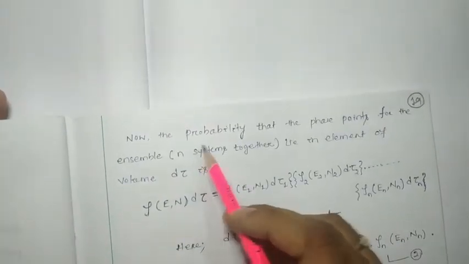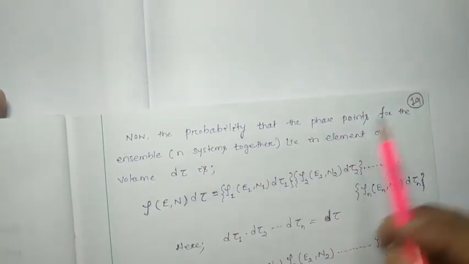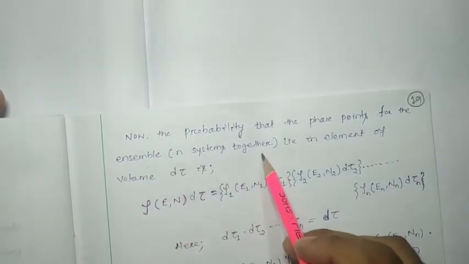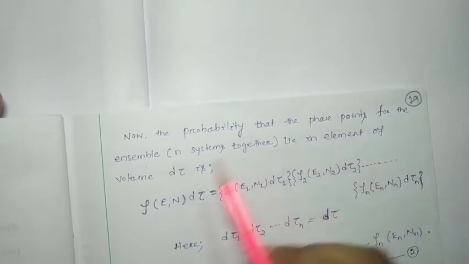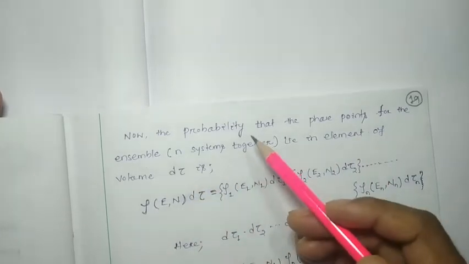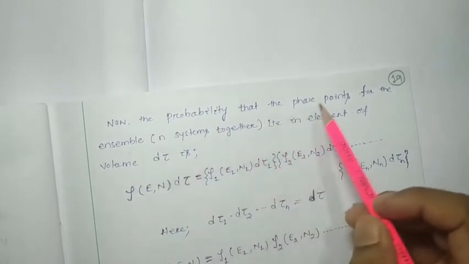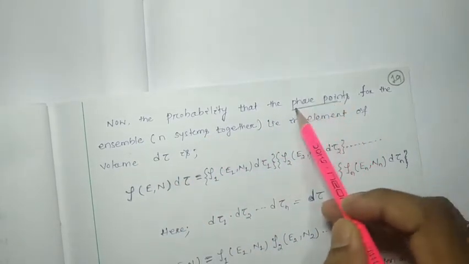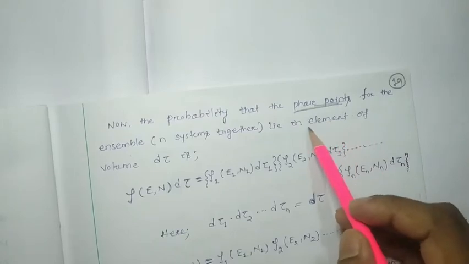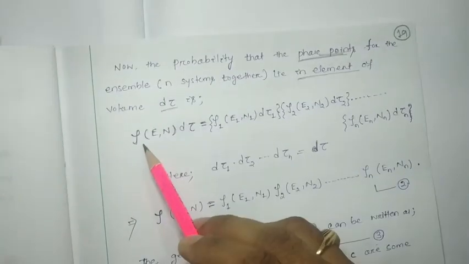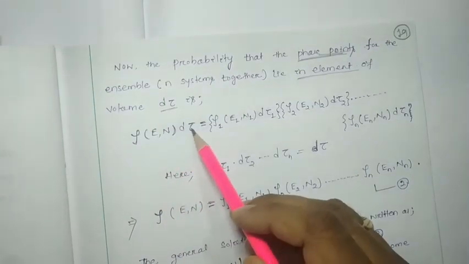Now, the probability that the phase points for the ensemble having n systems together lie in the element d tau will be rho into d tau. Rho is a function of E and N, into d tau.